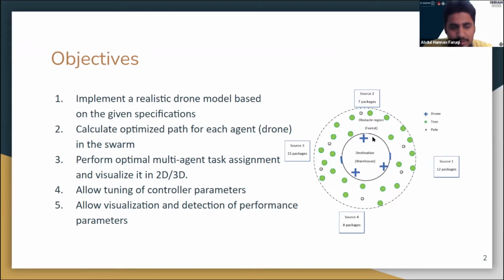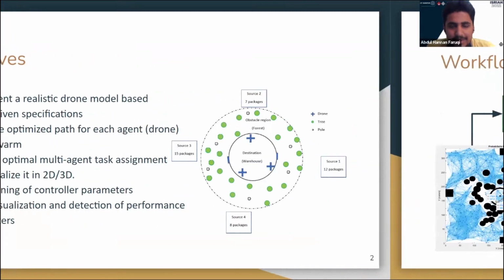So our objectives are to calculate the optimized path for each drone in this drone swarm to reach each of the sources. Then we want to perform optimal task assignment so that each drone is assigned a specific task and the overall task gets accomplished in the shortest possible time. We also want to tune the controller parameters by implementing first a drone model that can be simulated, and then tune the controller parameters of the drone to achieve the desired trajectory. And we also want to visualize the performance parameters in real time.